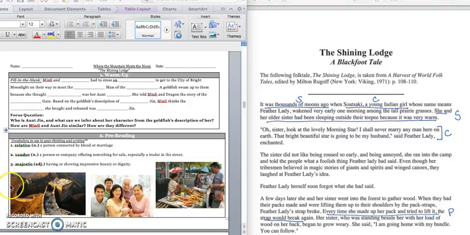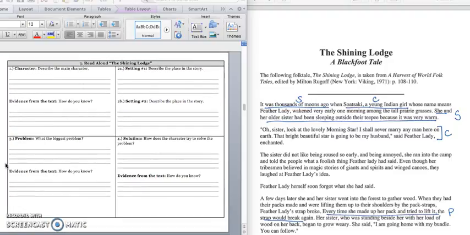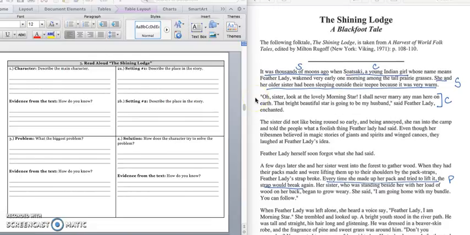Our vocabulary words remain the same as yesterday, so please draw a line from the picture to the word, and then you can turn the page. You can go ahead and tear off the last 3 pages in your packet that are the Shining Lodge. So you want to tear off that story and put it side by side along with your notes, just like your screen.